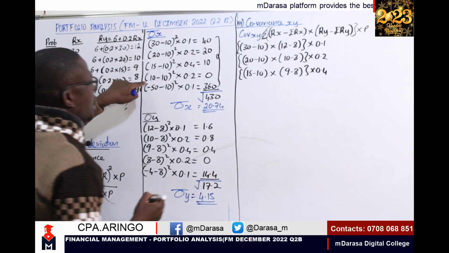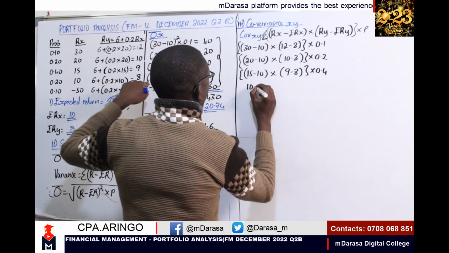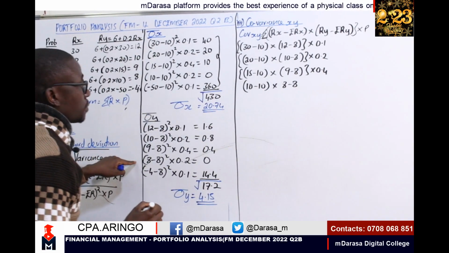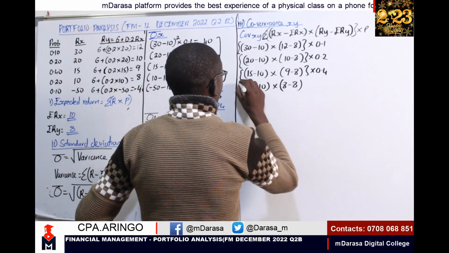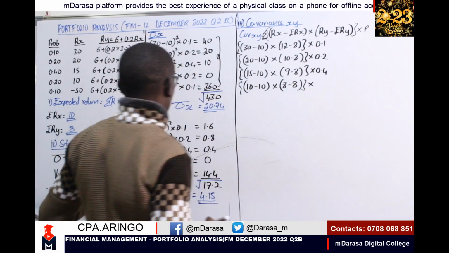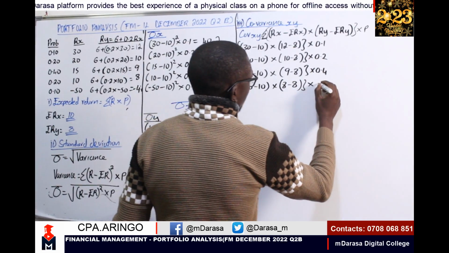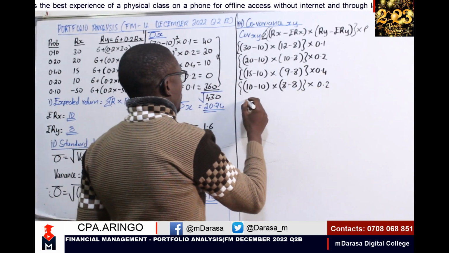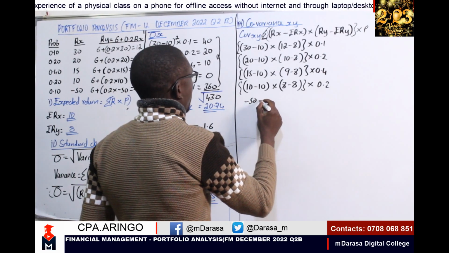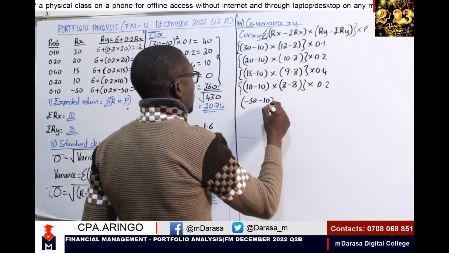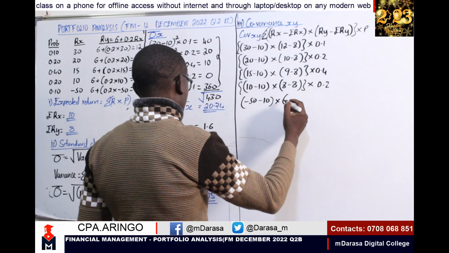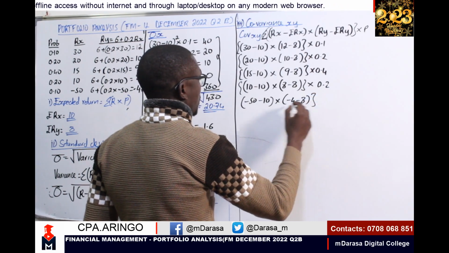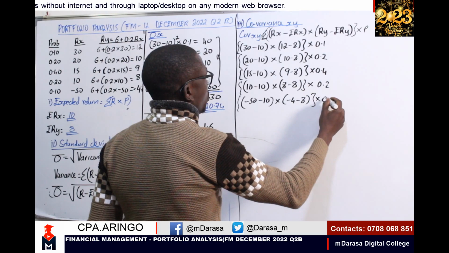The fourth line, 10 minus 10 times 8 minus 8, multiplied by probability 0.2. Then lastly, minus 50 minus 10, we multiply by minus 4 minus 8, by probability 0.1.